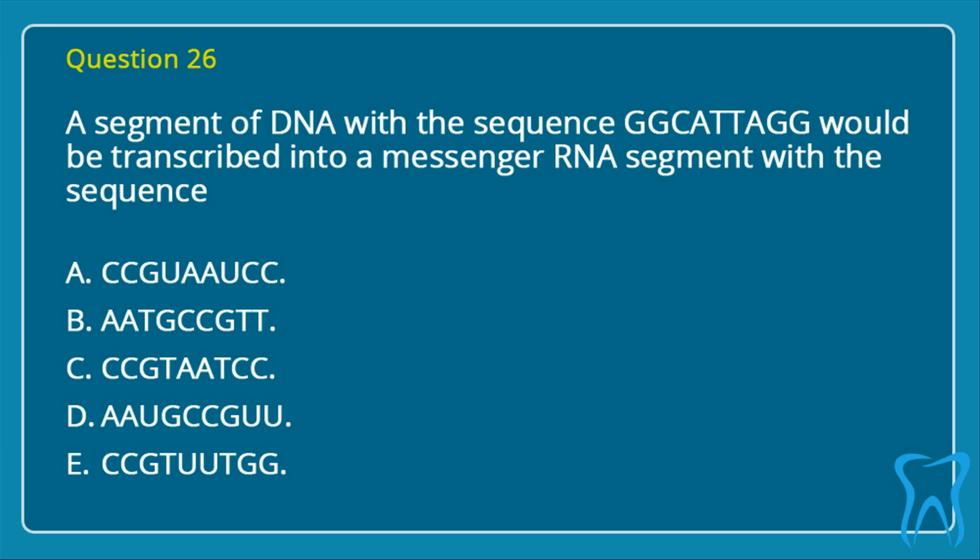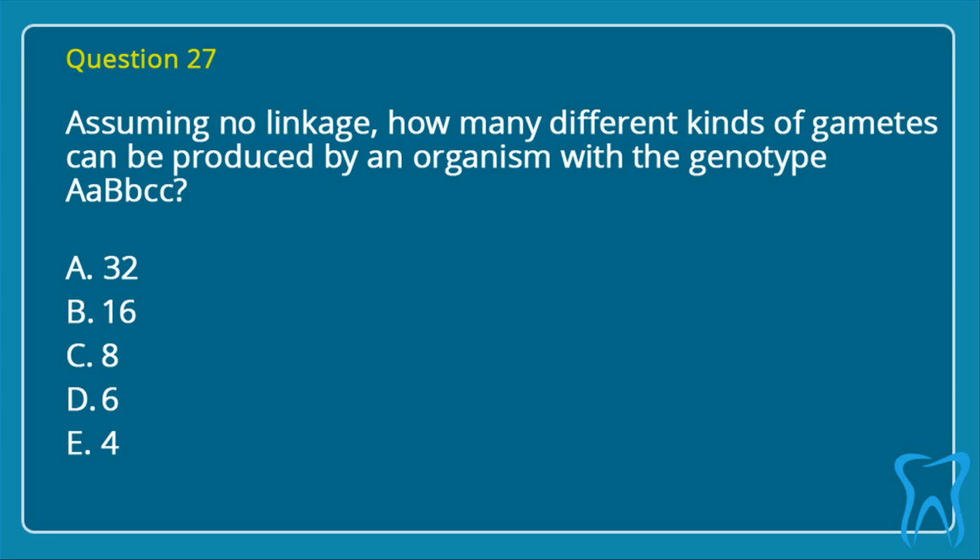D. AAUGCCGUU. E. CCGTUUTGG. Correct answer is A. CCGUAAUCC.